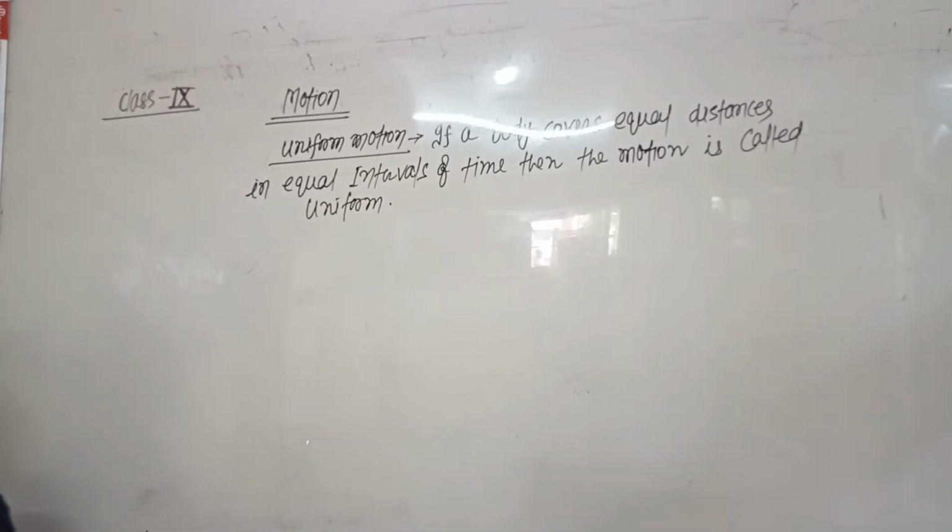Equal distances in equal intervals of time. Then the body is said to be in uniform motion.